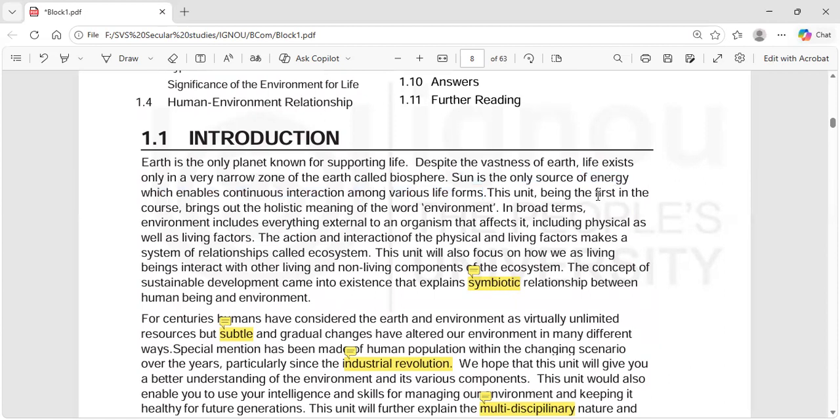This unit, being the first in the course, brings out the holistic meaning of the word. Holistic means a total meaning of the word environment. In broad terms, environment includes everything external to an organism that affects it, including physical as well as living factors. The action and interaction of the physical and living factors makes a system of relationship called ecosystem.